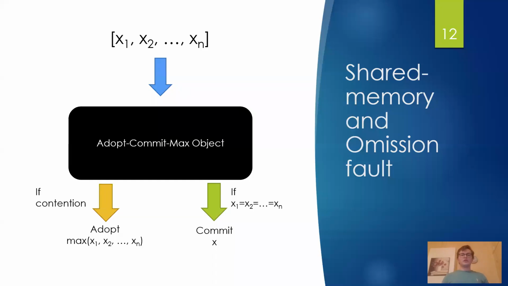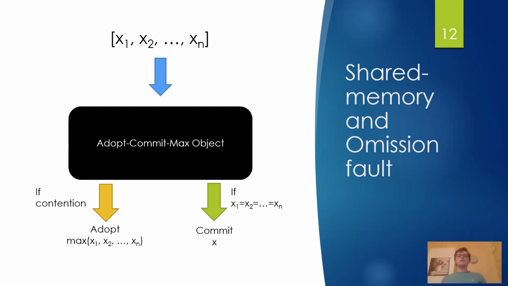So we devised several versions of Archipelago. We have Byzantine versions, we have omission fault versions, we have shared memory versions, and message passing versions. We also have versions with or without authentication. I will try to present to you the simplest one, shared memory and omission fault, so that you can get a high-level idea of how the algorithm works.